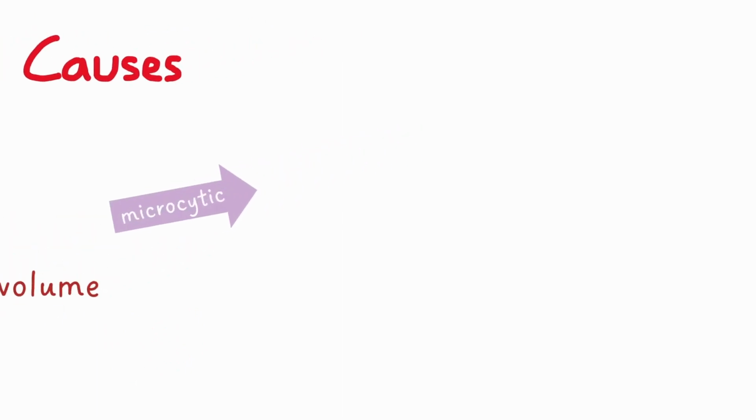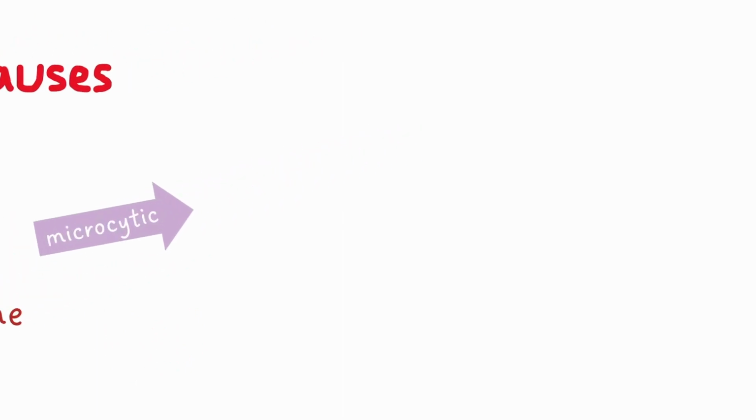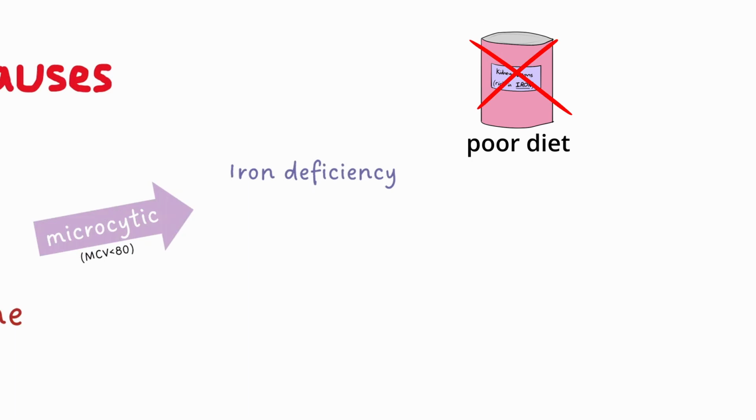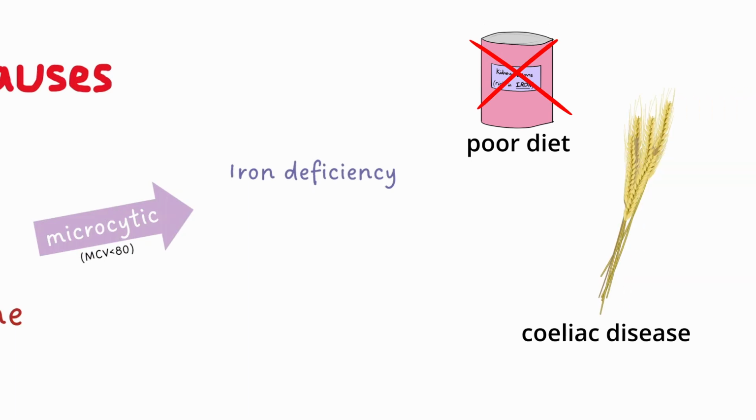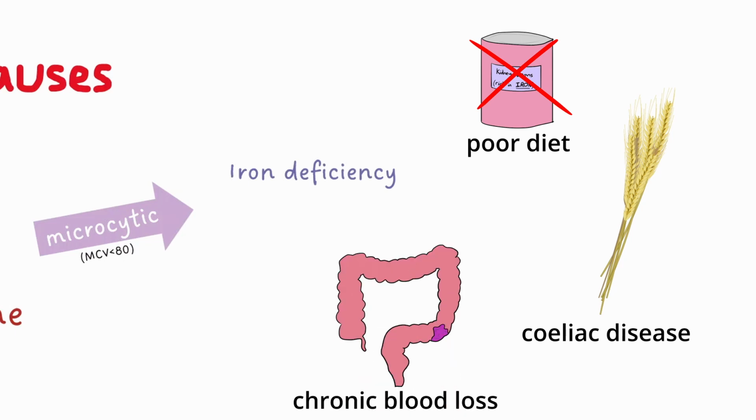Microcytic anemia refers to low haemoglobin with an MCV less than 80. This is most commonly seen in iron deficiency anemia. Iron deficiency itself has numerous causes, including poor diet, celiac disease, which is an autoimmune condition triggered by protein in wheat, and chronic blood loss, for example in colorectal cancer.